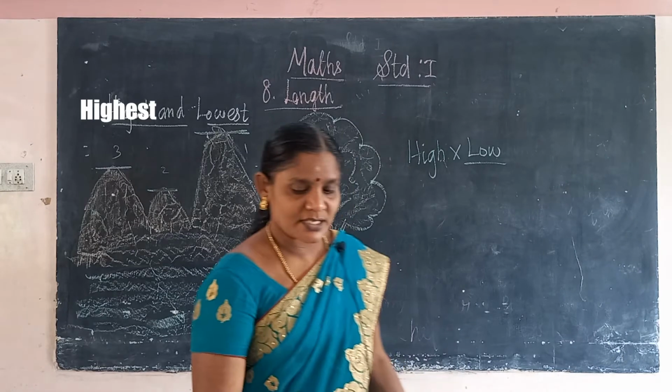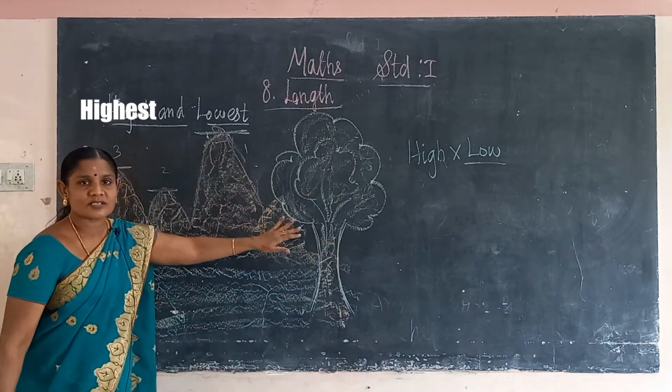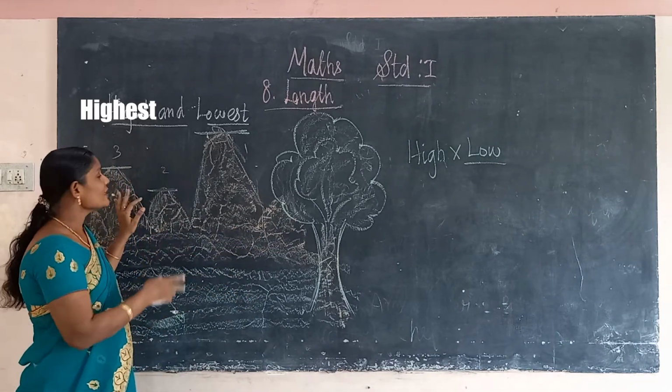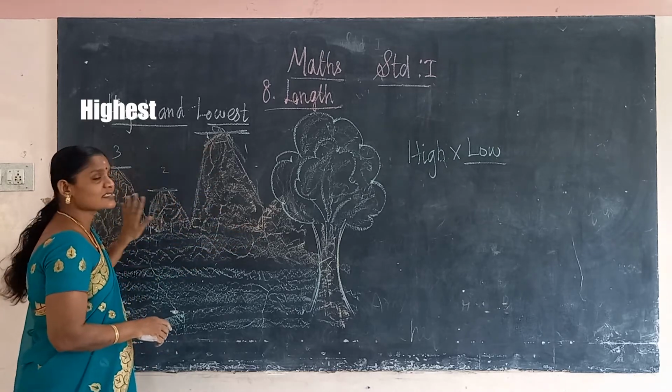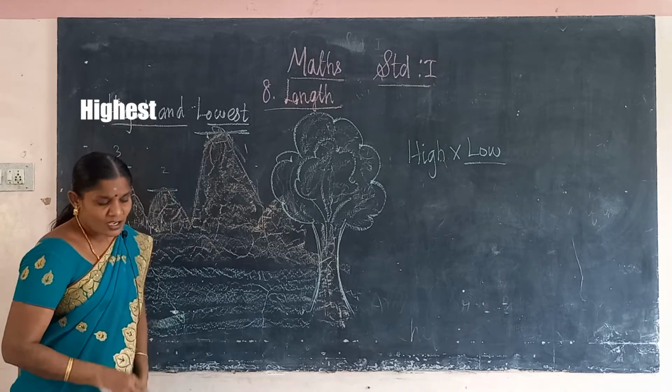What do we have to see? First we see the mountains. So many mountains are there and one tree is there. Here one teacher is at the board. So which is the lowest mountain? This is the first mountain, this is the second one, this is the third one. The second one is the lowest mountain.